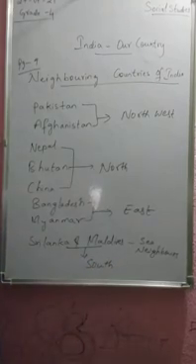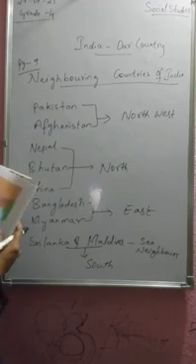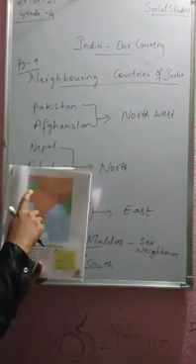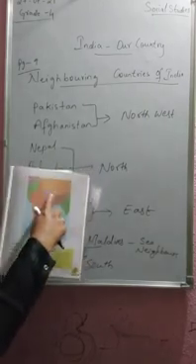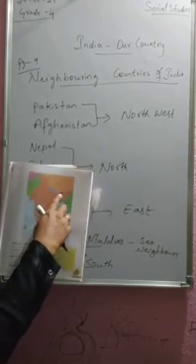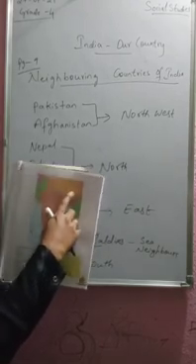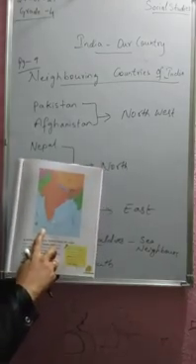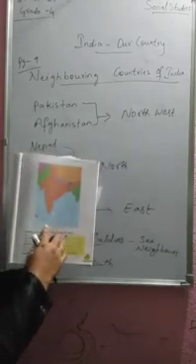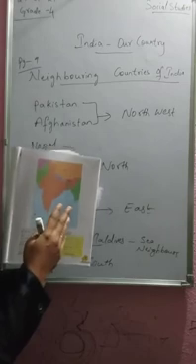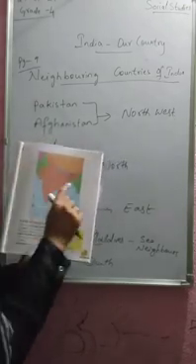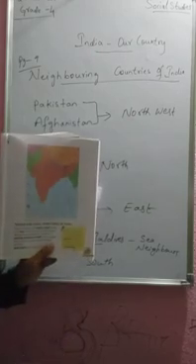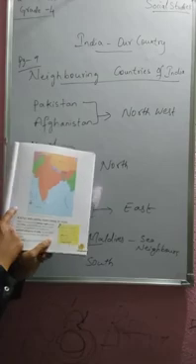So this is most important. You have a look in page number 9. See, Afghanistan and Pakistan are towards the northwest direction. Then Nepal, Bhutan and China, they come under the north direction. Sri Lanka here and Maldives over here, they are situated in the south direction. Then coming to the east, Bangladesh and Myanmar. Myanmar is here and Bangladesh is over here. These two are located in the east direction. So you could find that in page number 9.